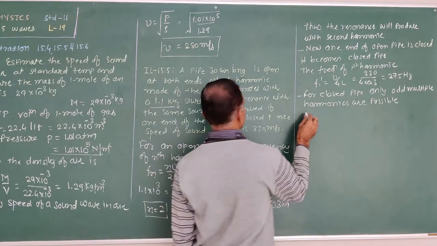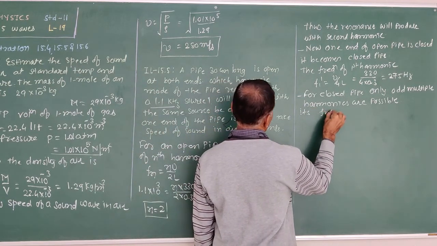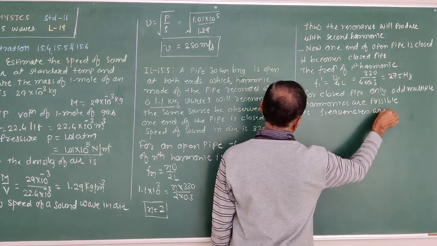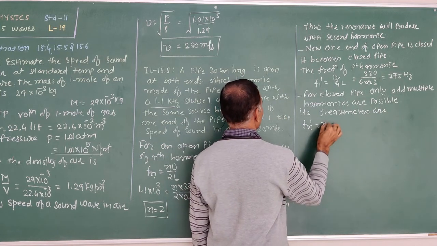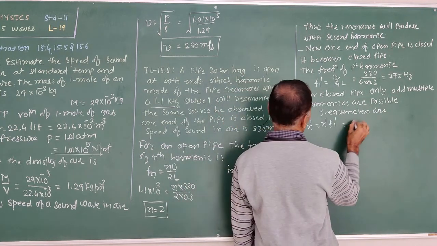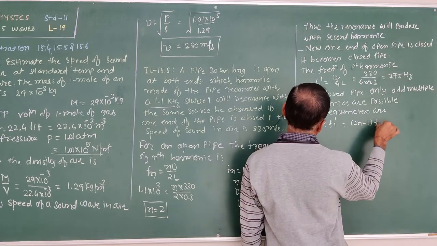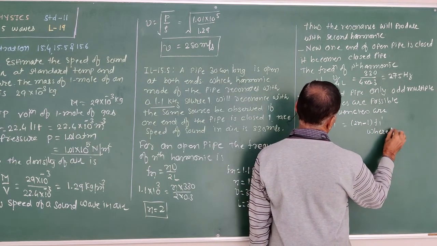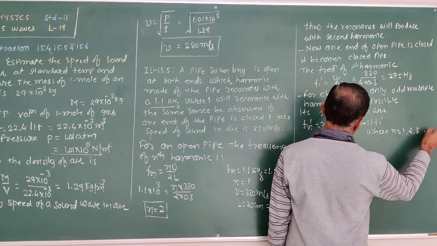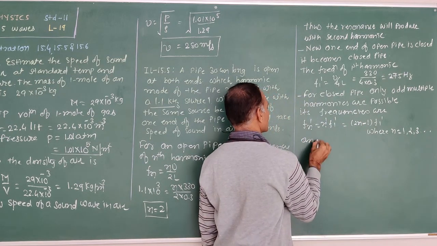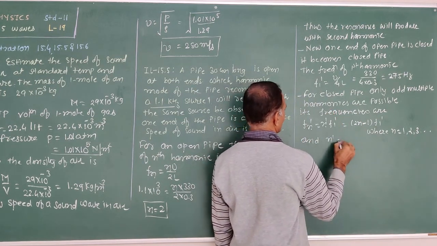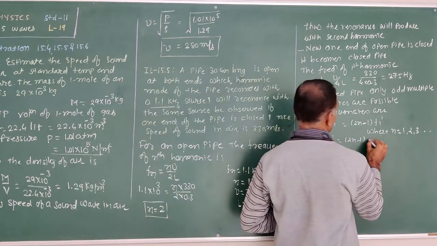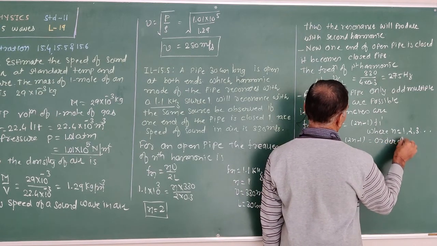Therefore, its frequencies are Fn dash is equal to n dash F1 dash is equal to (2n minus 1) F1 dash, where n is equal to 1, 2, 3, and so on, and n dash is equal to 2n minus 1, the order of harmonic.